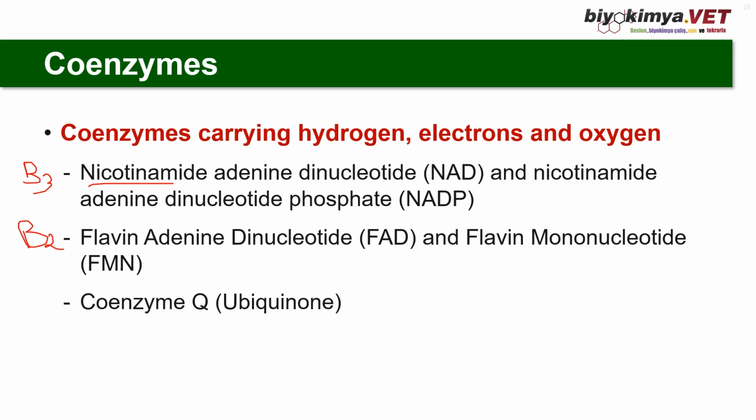And ubiquinone, coenzyme Q, is not a coenzyme or vitamin B derivative. It is synthesized in the body. It is found in animals, plants, and microorganisms. It is involved in the electron transport system, as the mobile electron carrier in oxidative phosphorylation. In other words, the electron transfer or electron transport system.